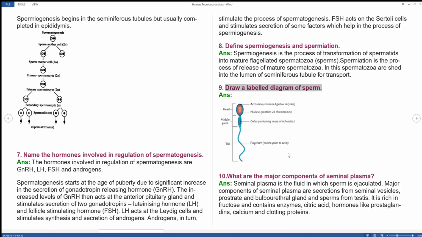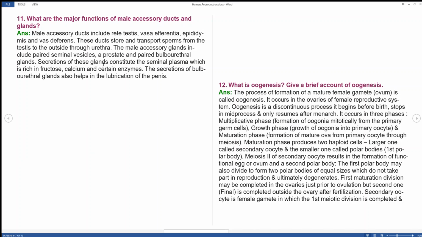What are the major components of seminal plasma? When ejaculated, it contains secretions from the seminal vesicles, prostate and bulbourethral gland, and sperm from the testis. It is rich in fructose and contains enzymes, citric acid, hormones like prostaglandins, and clotting proteins. The main mineral is calcium. This is an important question. For 2 marks, if they ask, you can write enzymes, fructose and so on.